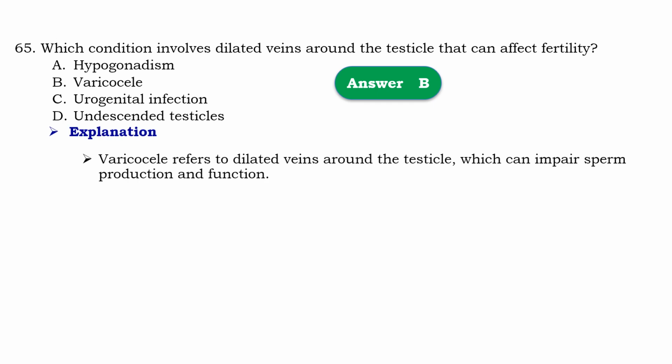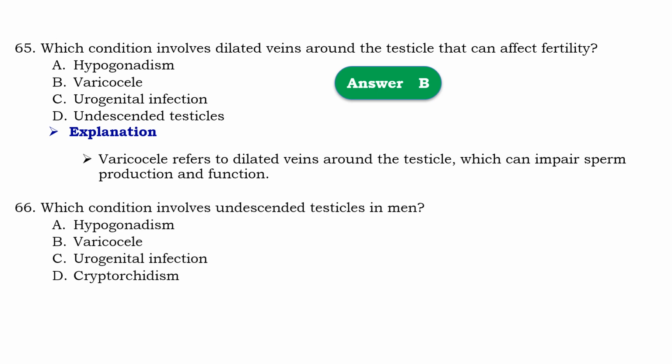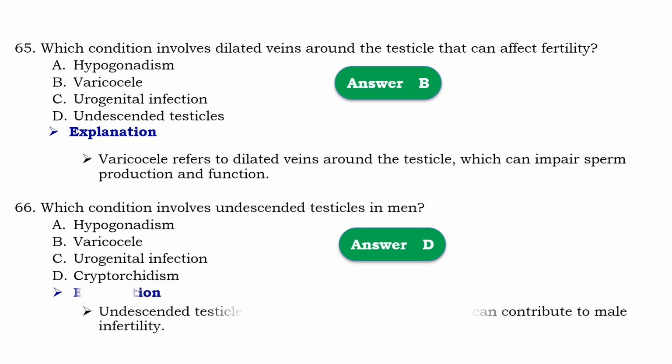Varicocele means that varicocele refers to dilated veins around the testicle, which can impair sperm production and function. Question number 66. Which condition involves undescended testicle in men? So that should be D, cryptorchidism. Means that undescended testicles, also known as cryptorchidism, can contribute to male infertility.